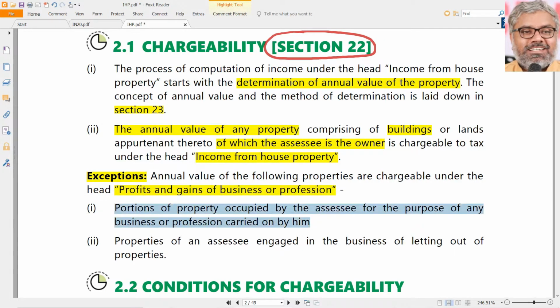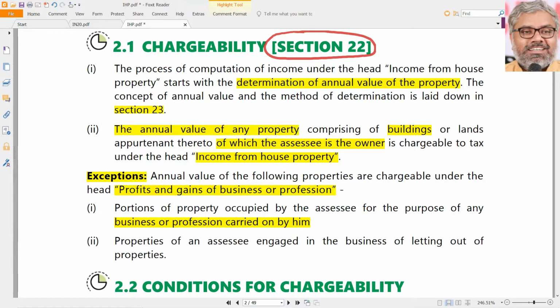What are those exceptions? First and foremost, portions of the property occupied by the SSC for the purpose of any business or profession carried on by him, meaning his own business or profession he is doing in his own property. That is not subjected to section 22. Understand this carefully. The SSC owns the property, yes. What is he doing in that? He is using the entire property or even a portion of a property for his own business or profession.